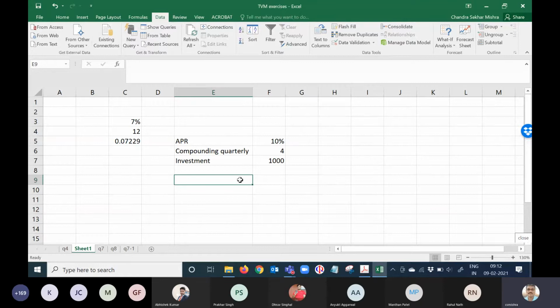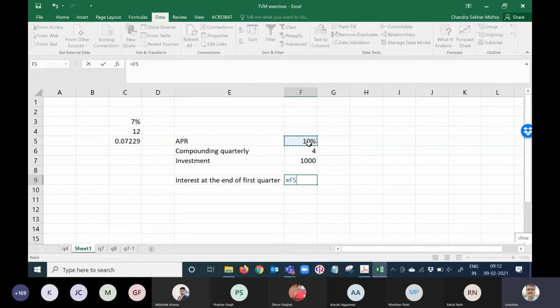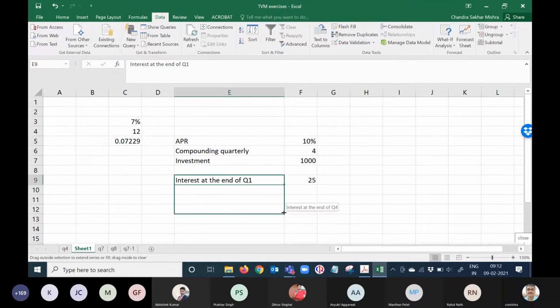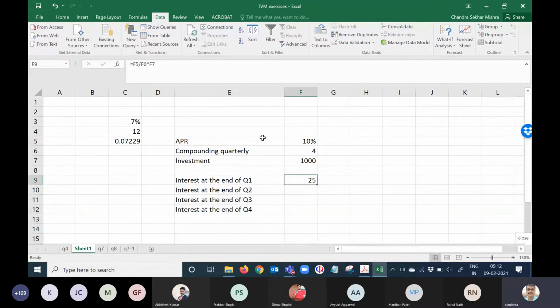So what is the interest for the first quarter? It is 2.5%. So how much is the interest in the first quarter? It is 10% divided by 4, into 1000. So the first quarter, okay. That is the same amount for everything, the interest you get, na?